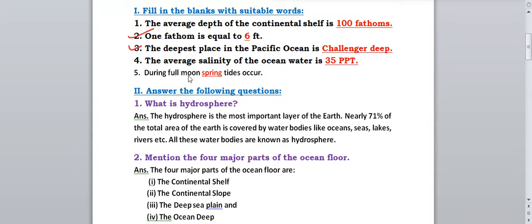Now, during full moon, dash tides occur. So during full moon, which type of tides occur? Spring tides occur during full moon. Okay. So these are the fill in the blanks. We have finished. Now we'll discuss the question answers of this chapter.